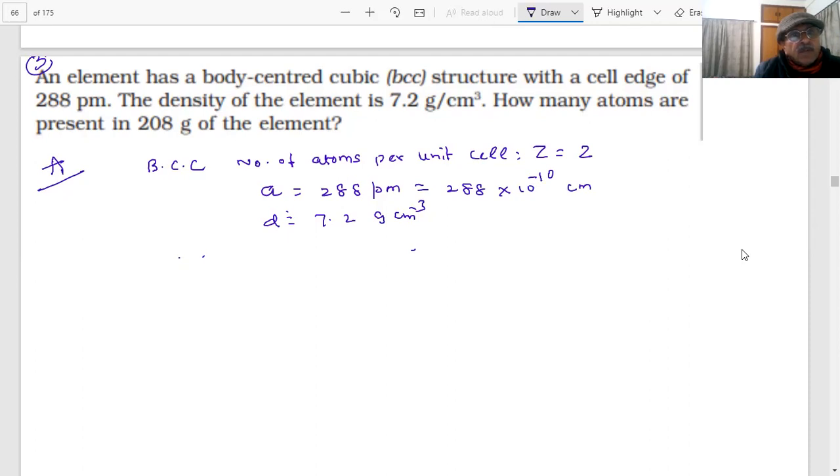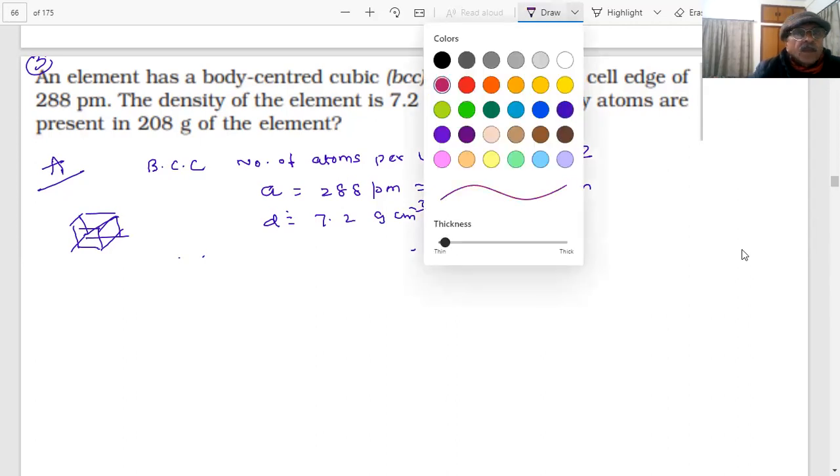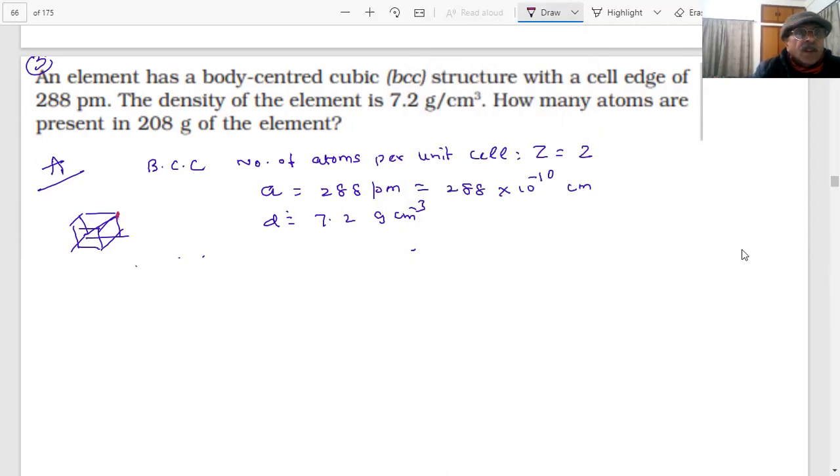The situation is something like this: this is a unit cell, students. And you know, when it is BCC, what is the story? This line which we have drawn, BCC. That is why the number of atoms per unit cell is 2. There are atoms at these corners in the BCC.